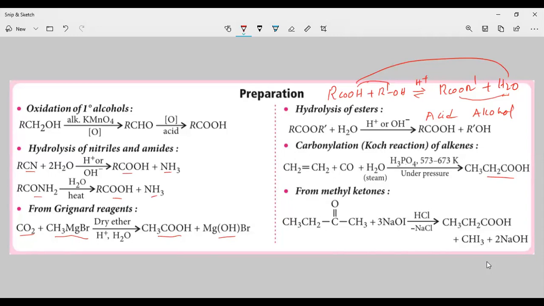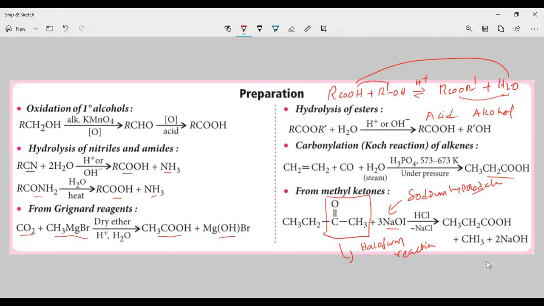And from methyl ketones. So this we are calling methyl ketones. If you see this reaction, it is nothing but a haloform reaction. Haloform reaction, you see the reagent. This is sodium hypoiodite we have taken. This is the haloform reagent.